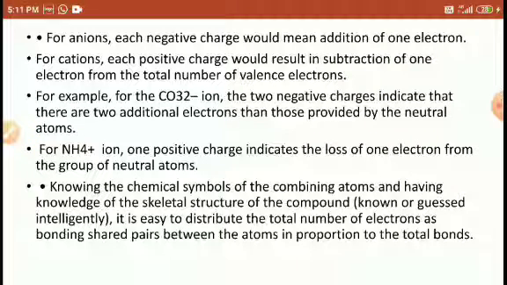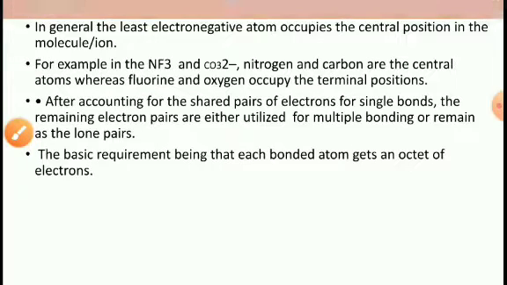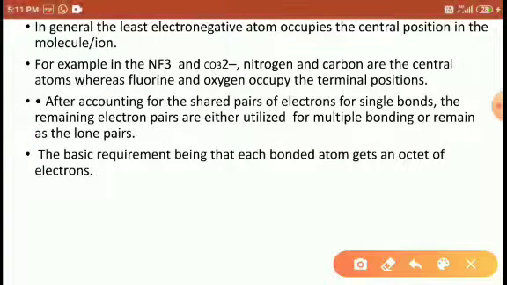So knowing the chemical symbols and the combining atoms, having the knowledge of the skeletal structure makes it easy to distribute the total number of electrons, the bonding shared pairs of electrons, and the proportion of total bonds. This method explains the combining number of atoms, how they combine, how they form the bond, and how they attain stable molecules. Generally the least electronegative atom occupies the central position in the molecule.